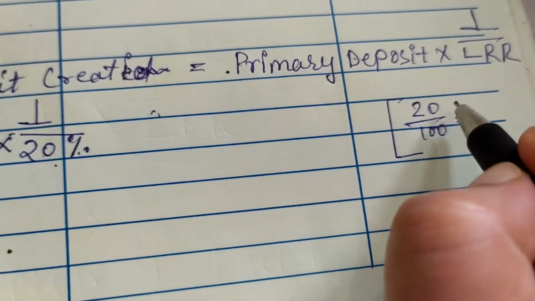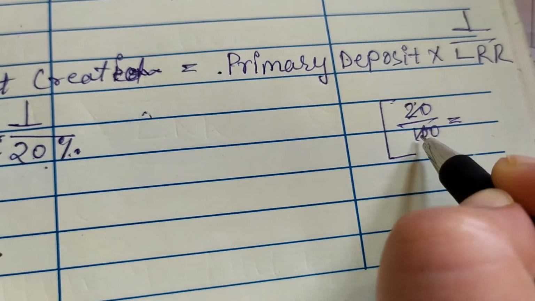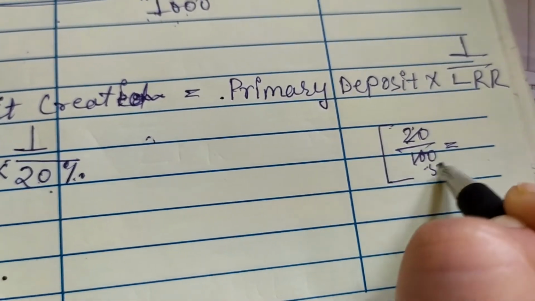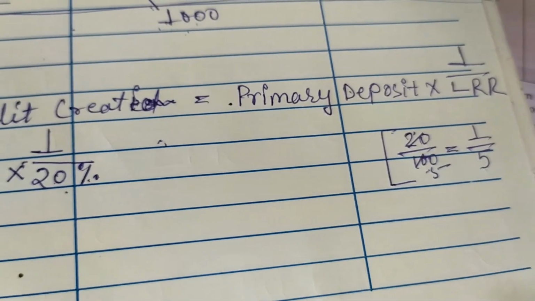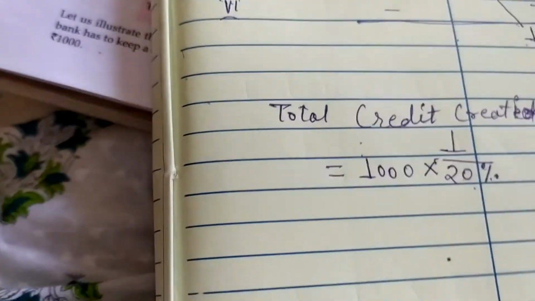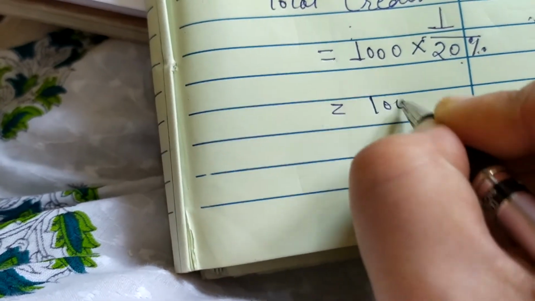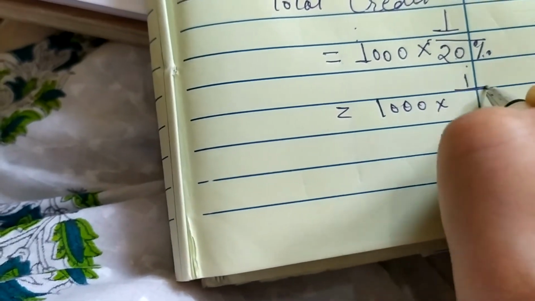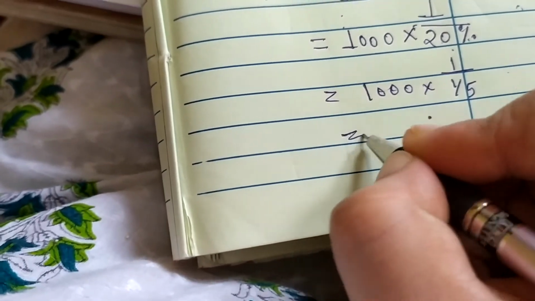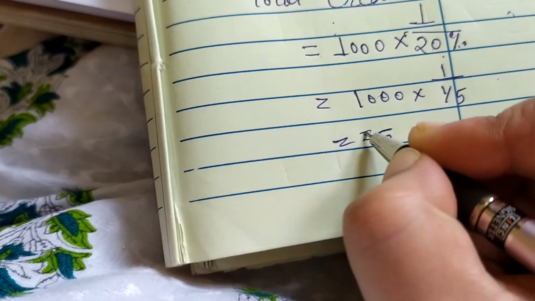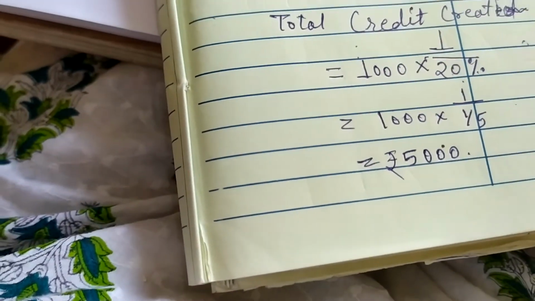So it will be 1 by 5, right? Now let's put the value here. 1000 into 1 by 5. So the value will be rupees 5000. Did you get it?